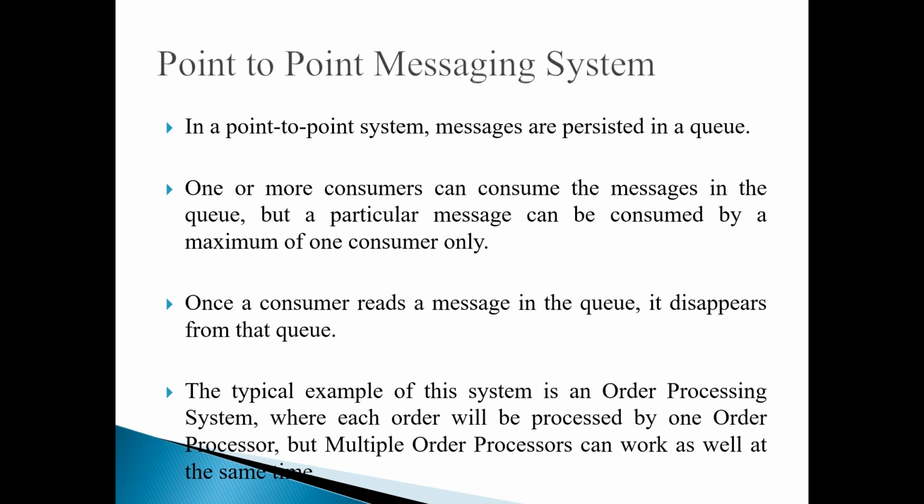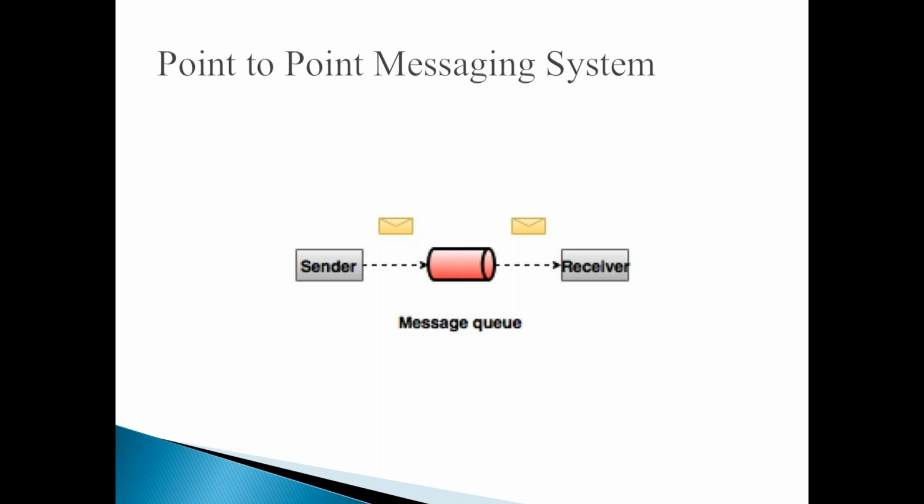And there is another kind of messaging also, but before going to that, this diagram will help you understand how point-to-point messaging works. The sender is going to send a message, the message is stored in the queue, and the receiver is going to get it. That's all.